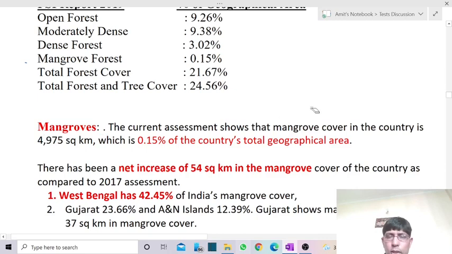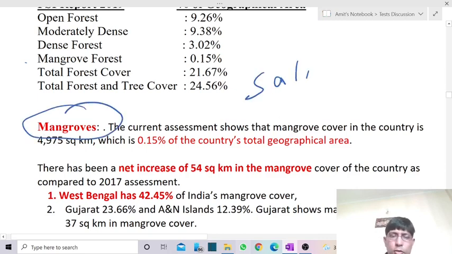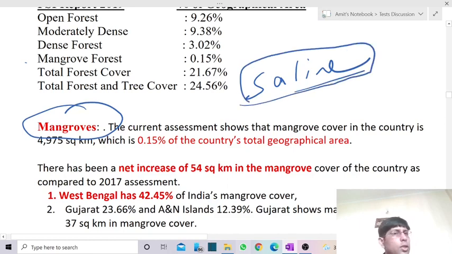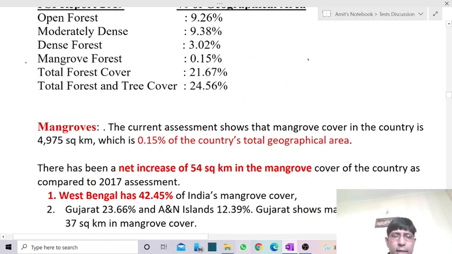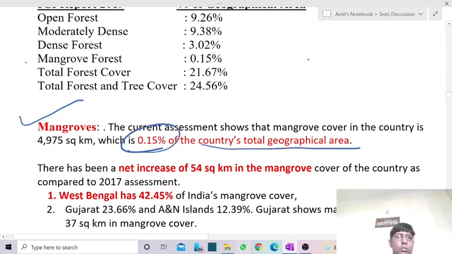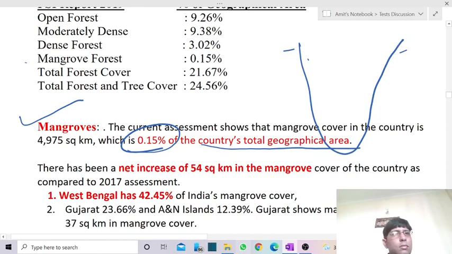No other vegetation apart from mangrove can survive in saline water. So if we cut off all mangrove forest, we will not have any other type of vegetation over there. The contribution of mangrove throughout the country is just 0.15% of the total geographical area. Very small contribution of mangrove forest, even though we have a long coastline from Gujarat till West Bengal.